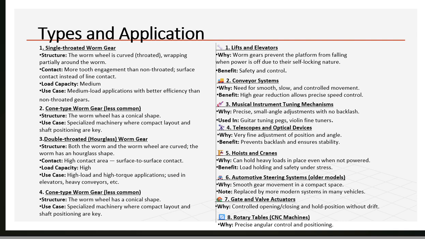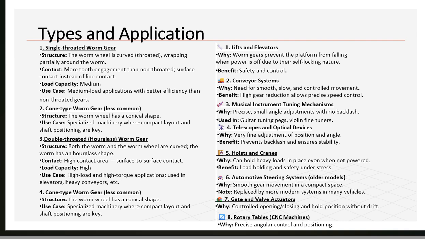Why worm gear are used in lift and elevators? Worm gears prevent the platform from falling when power is off due to the self locking nature. Benefit is safety and control. In conveyor system, why worm gear are used? The need of smooth, slow, and controlled movement. And benefits are high gear reduction, allow precise speed controls.